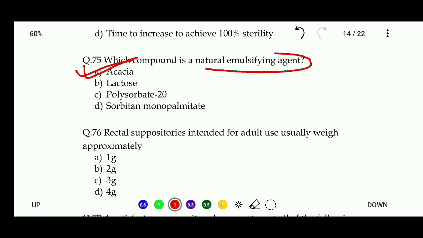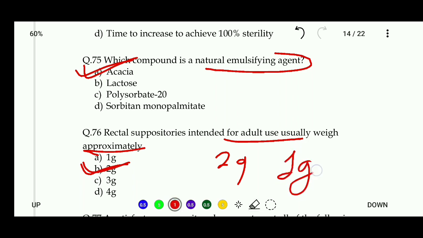Rectal suppositories intended for adults usually weigh approximately 1 gram, 2 gram, 3 gram, or 4 gram. So the right answer of this question is 2 gram. For adults, the weight of a suppository is 2 gram, and for a child the weight of a suppository is 1 gram.